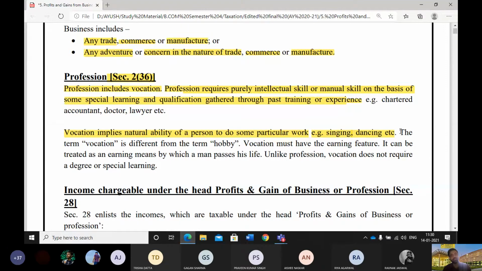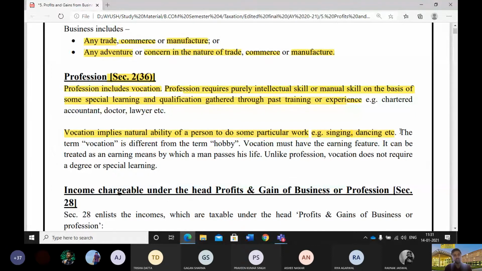Now, sometimes people use this vocational power to earn their livings, like the way we have seen some persons working in amusement parks, like the Maut Ka Kuwa and others, where particular persons perform a particular task.